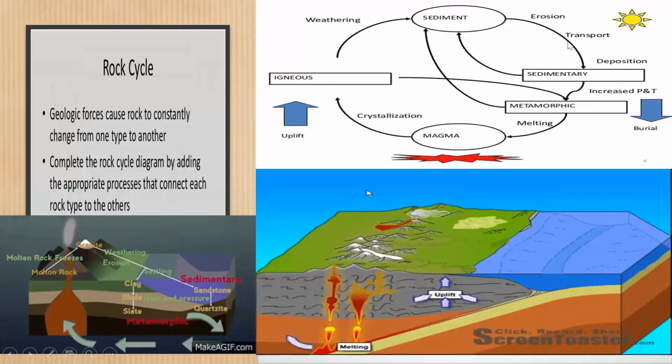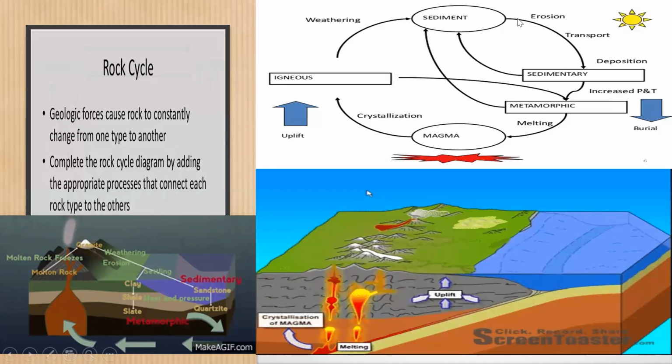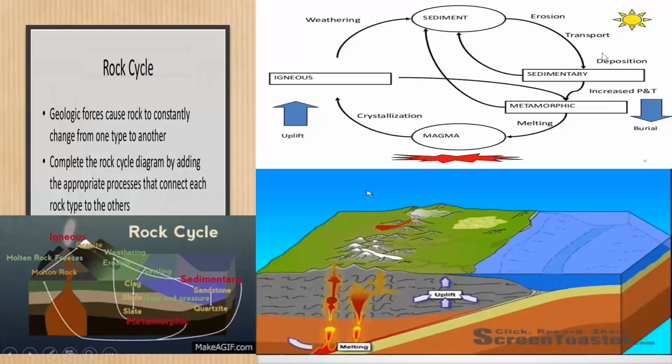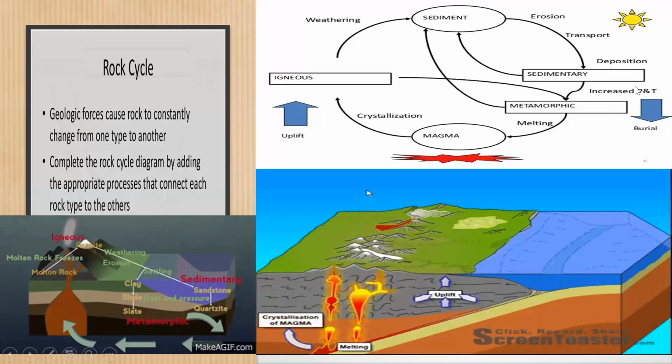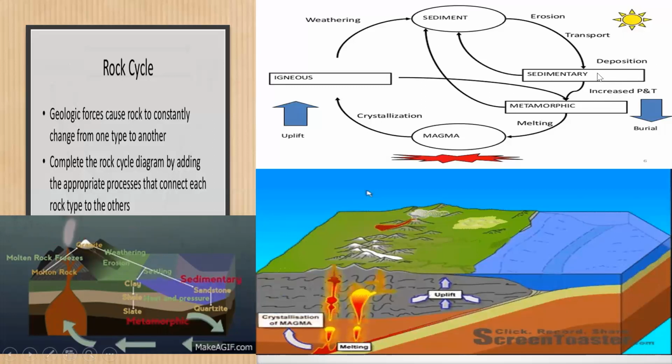Then sedimentary rock, due to the soil erosion process, gets eroded because of weather changes and climatic conditions, and the material is transported and deposited. Due to increase in pressure and temperature inside the Earth's crust, it changes its chemical composition and forms metamorphic rock.